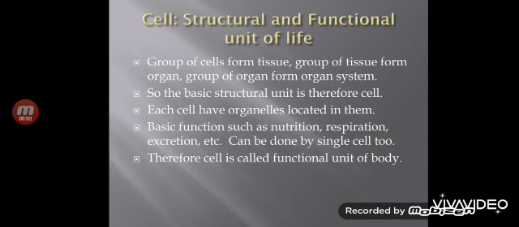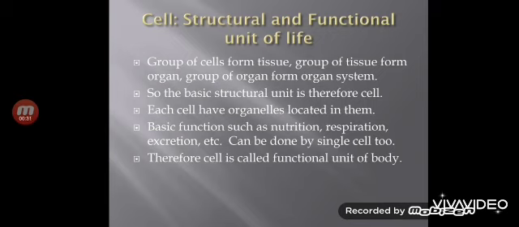Now the cell is known as the structural and functional unit of life. In the beginning of the chapter, as I told you, a brick is a structural unit of, you can say, a building. In the same way, the cell is the structural unit of our body, or the body of any living organism, because every living organism is made up of cells, either single or many.